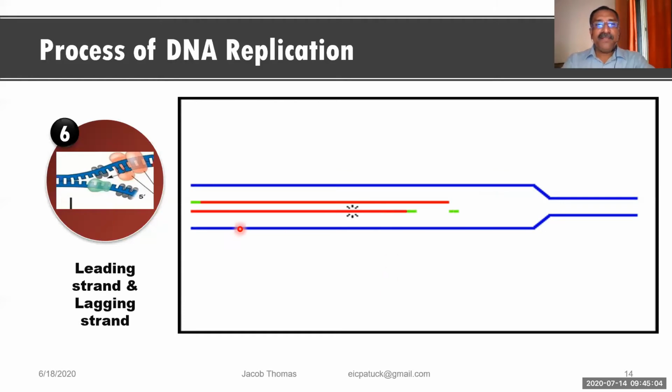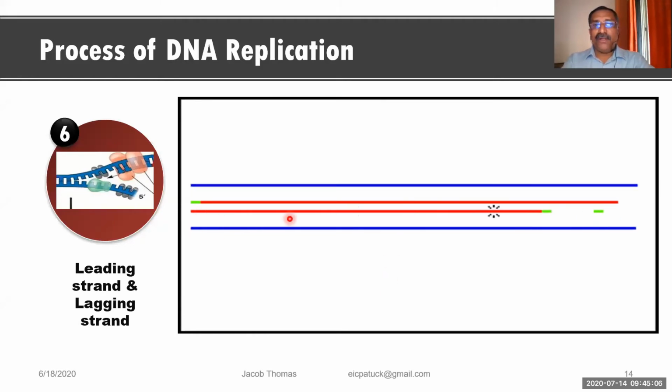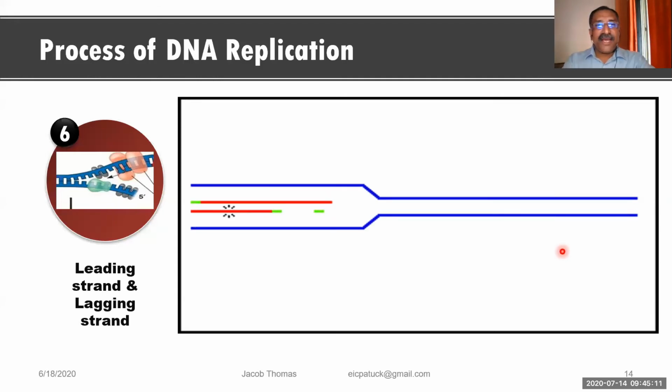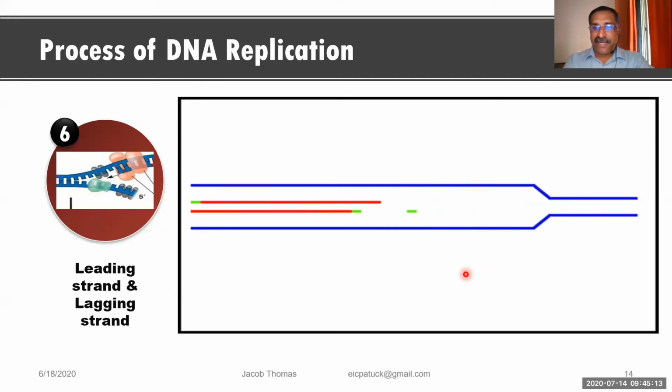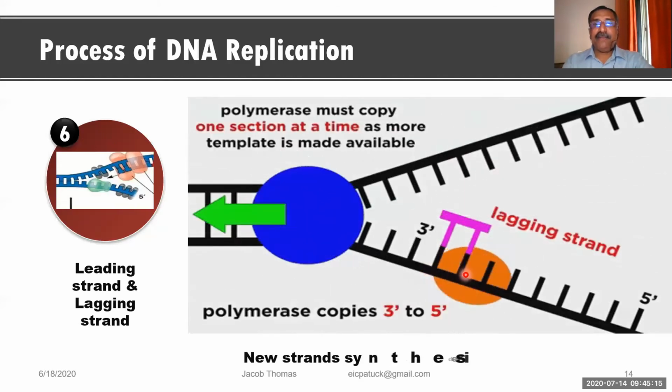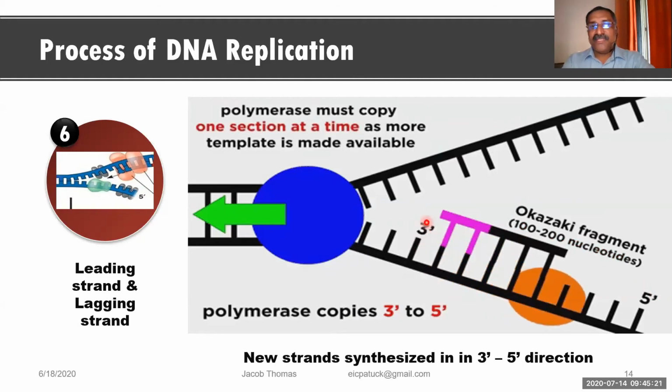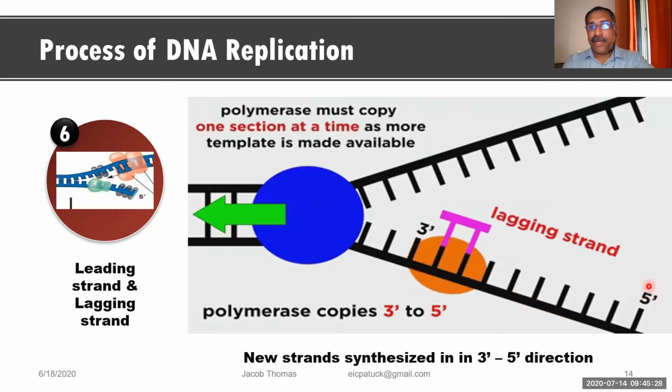Now you see, if you look over here, small fragments are formed, meaning in which direction the primer can be placed, that you have to keep in mind. Primer can be placed only at the 3' end of the parent strand. This is the parent strand. So this is the 3' end. Primer cannot be placed at the 5' end because primer is always placed at the 3' end.